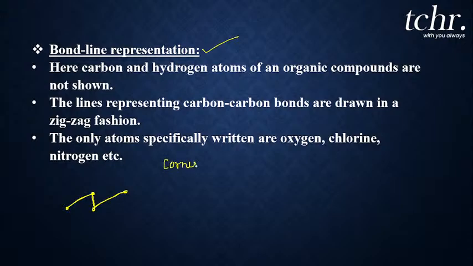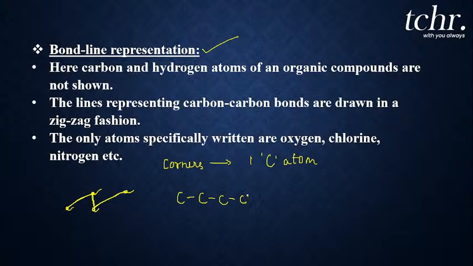Each corner represents one carbon atom. Is that clear? Here you can see 1, 2, 3, 4, so it is 4 carbon atoms.